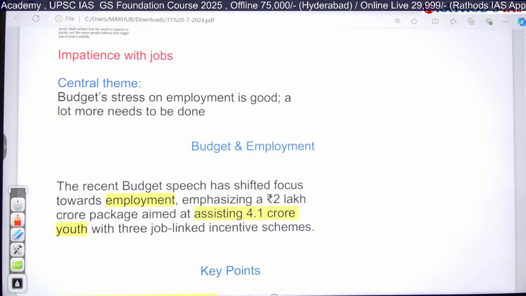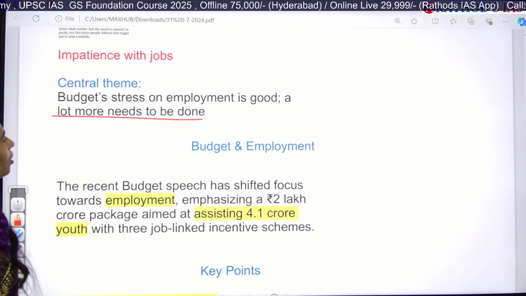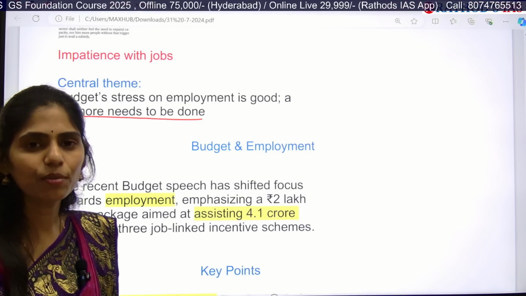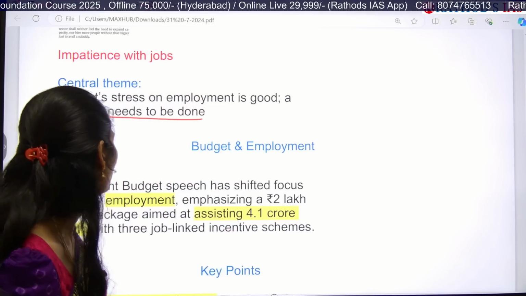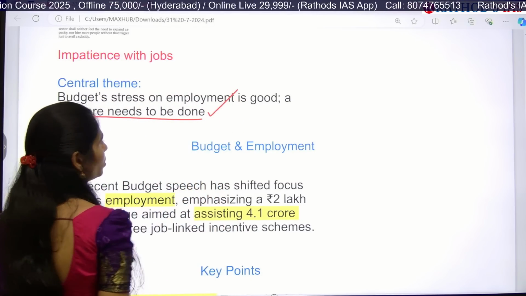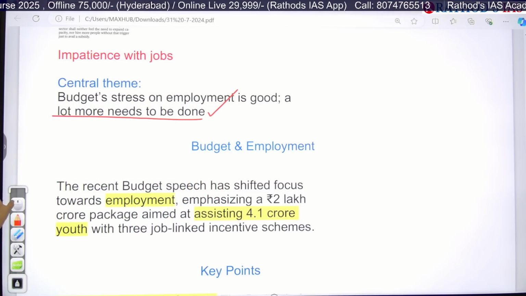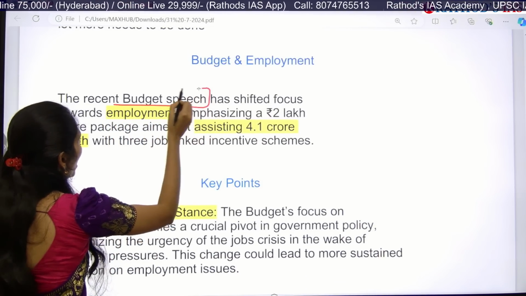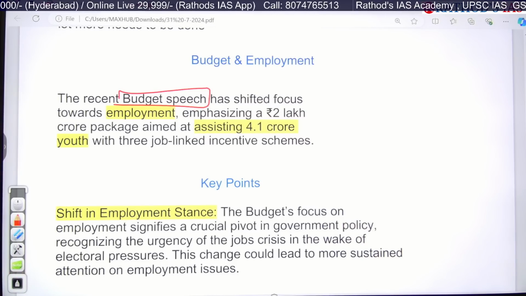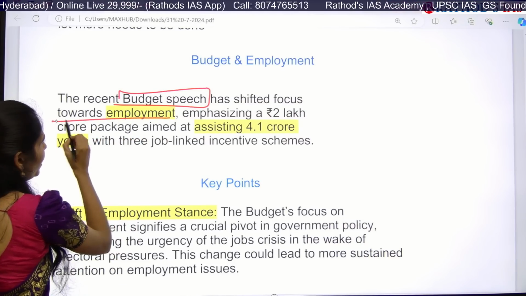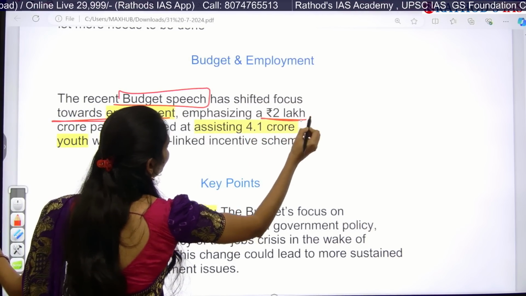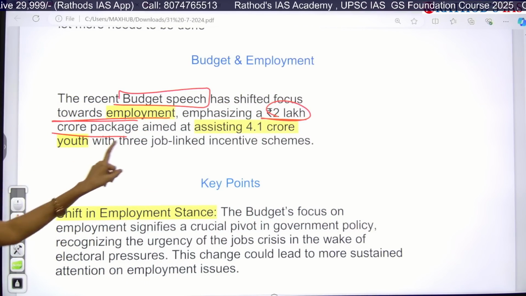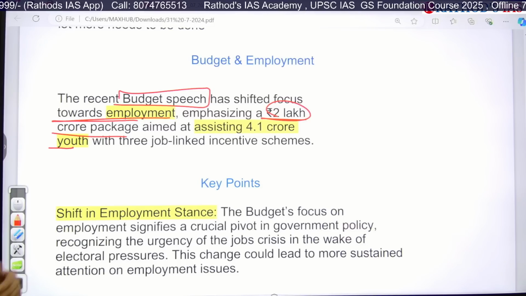So budget stress on employment is good, and a lot more needs to be done. They are focusing on unemployment and want to increase employment opportunities, but now they have to focus on more things. This is what was mainly said. If you see this article, it says that in the recent budget speech itself, our finance minister is focusing on increasing employment, and said that a package of about rupees 2 lakh crore is aimed at providing employment to 4.1 lakh youth.